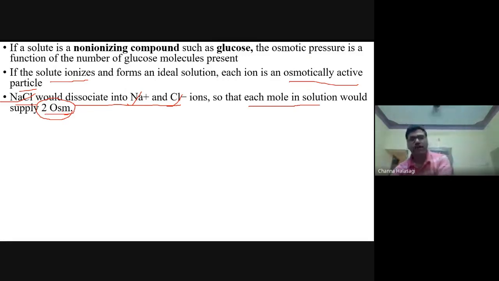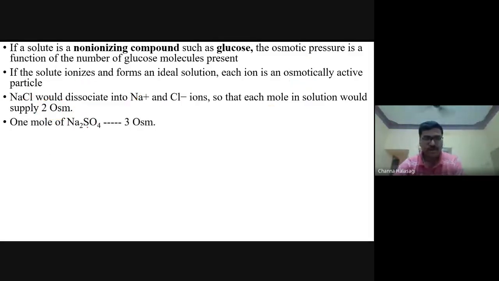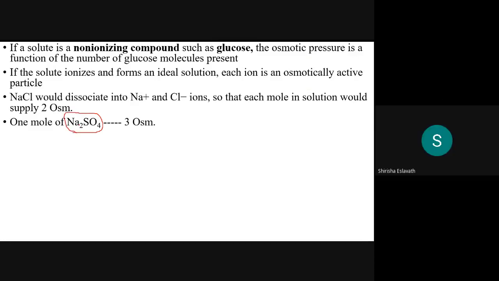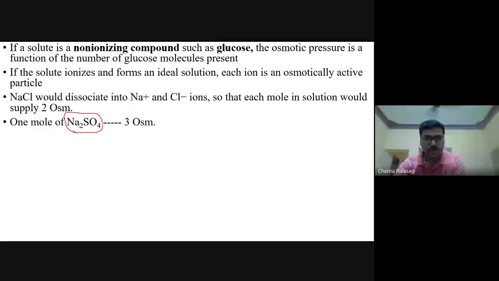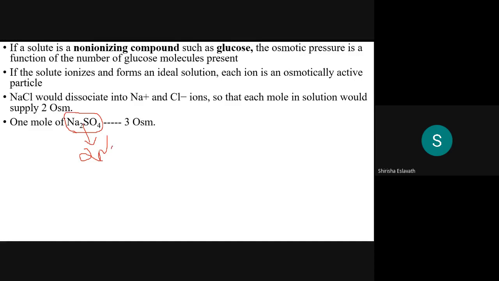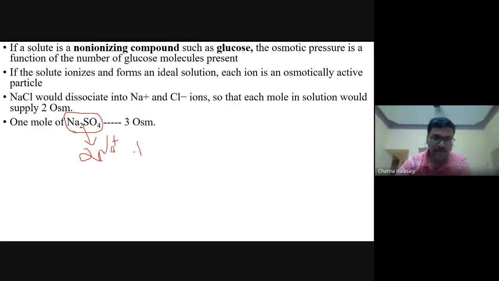So NaCl is going to give how much? 2 milliosmoles. What about sodium sulfate? In sodium sulfate, how many particles will it dissociate into? 2 sodium plus 1 SO4. So 2 particles and 1 particle.